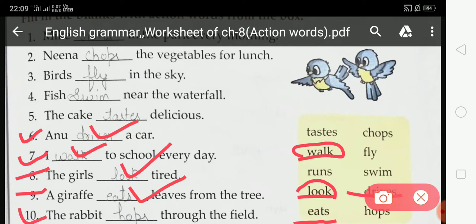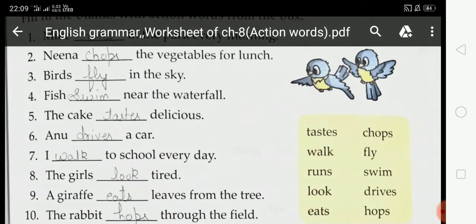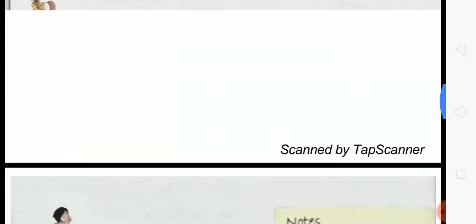Now come to number 10. The rabbit dash through the field. Which action word is suitable at this blank space? Hops. You have to select hops from this box and write hops at this blank space. Here hops is already filled. Students, now come to the second exercise.